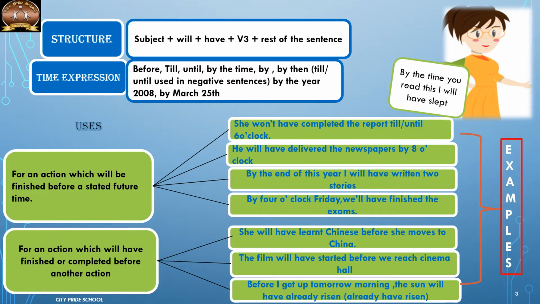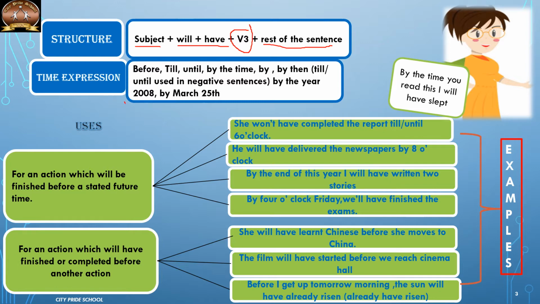The structure of any sentence of future perfect is going to be subject plus will have plus V3. All perfect tenses use the V3 form of the verb plus the rest of the sentence. Now, time expressions are before, till, until, by.